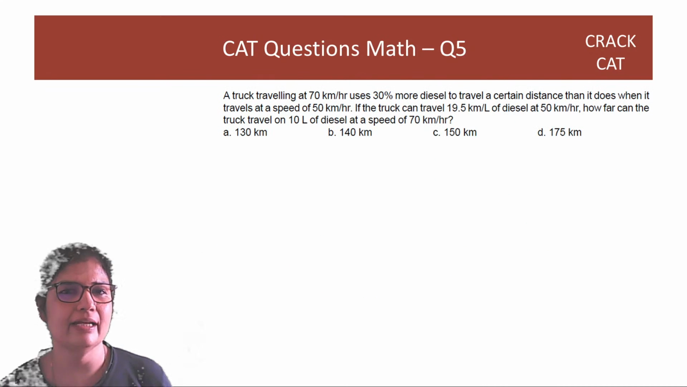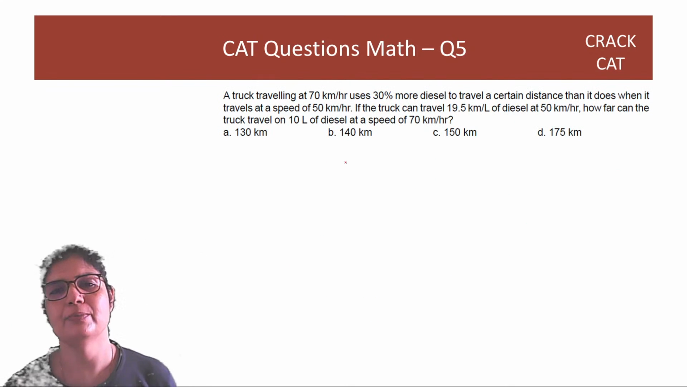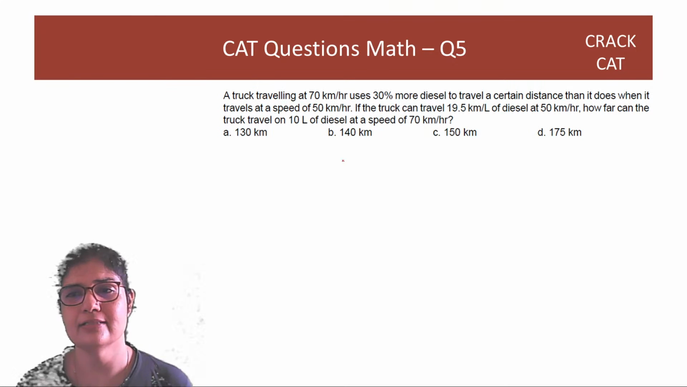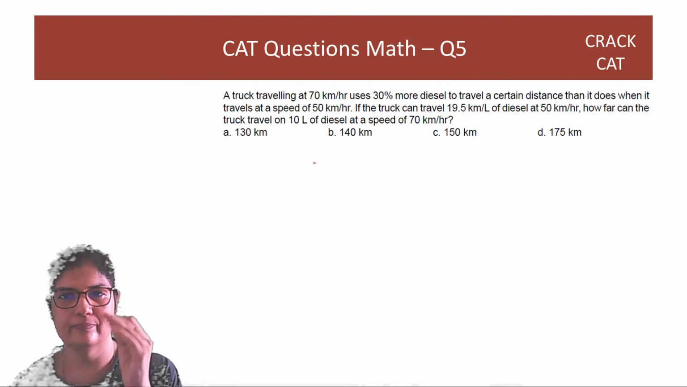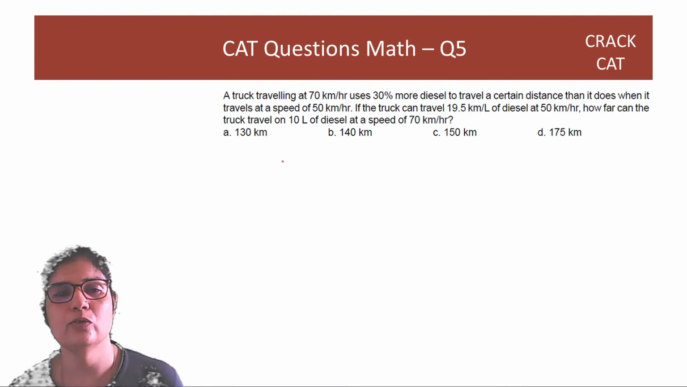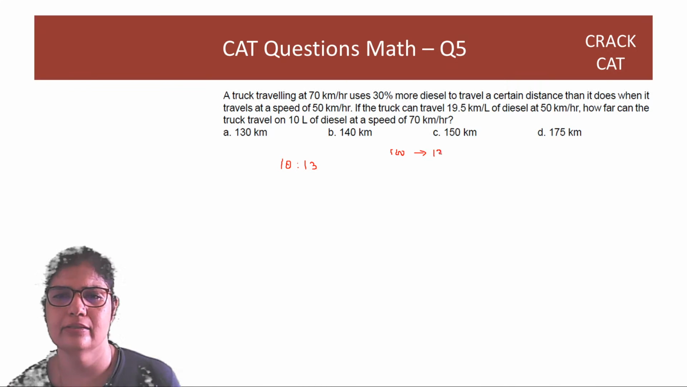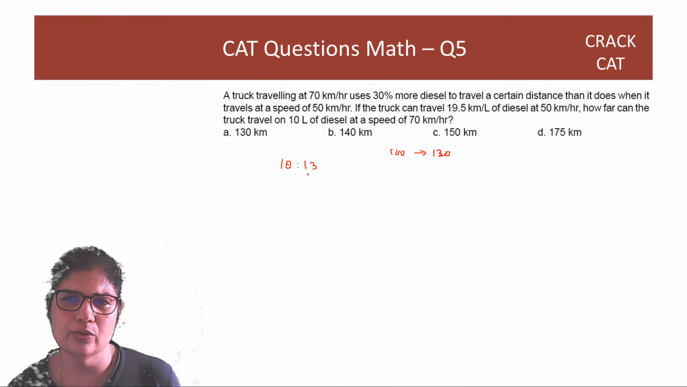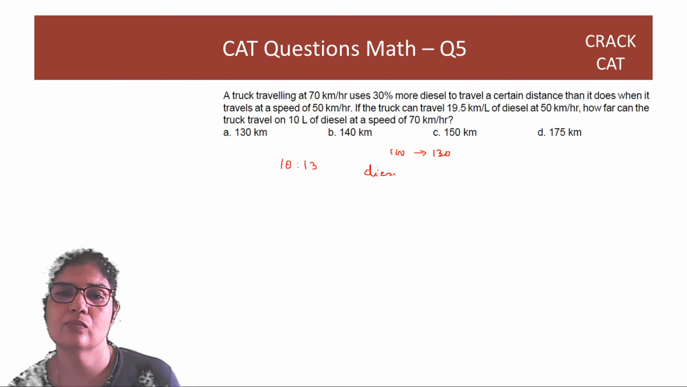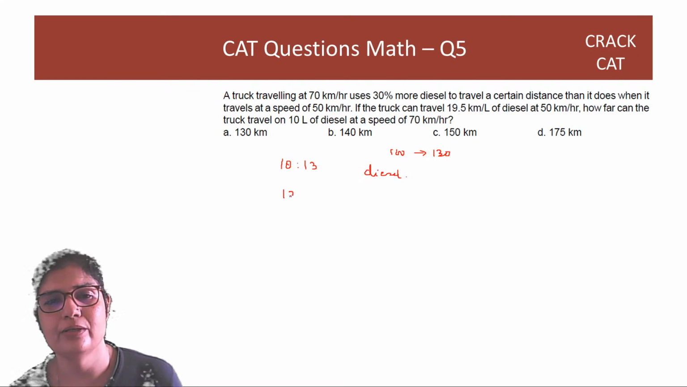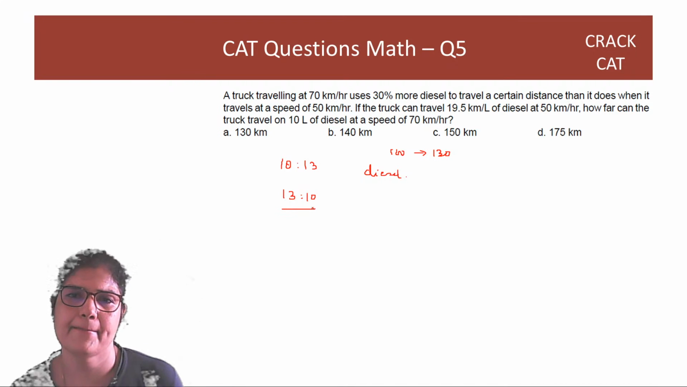A truck traveling at 50 kilometers per hour uses 30% more diesel to travel a certain distance than it does when it travels at a speed of 50 kilometers per hour. Okay. So the diesel used increases in the ratio 10 is to 13, right? 30% more means 100 के बजाय you are using 130. So it's increasing in the ratio 10 is to 13. That means in the same diesel, the distance that you will travel will decrease in the ratio 13 is to 10.